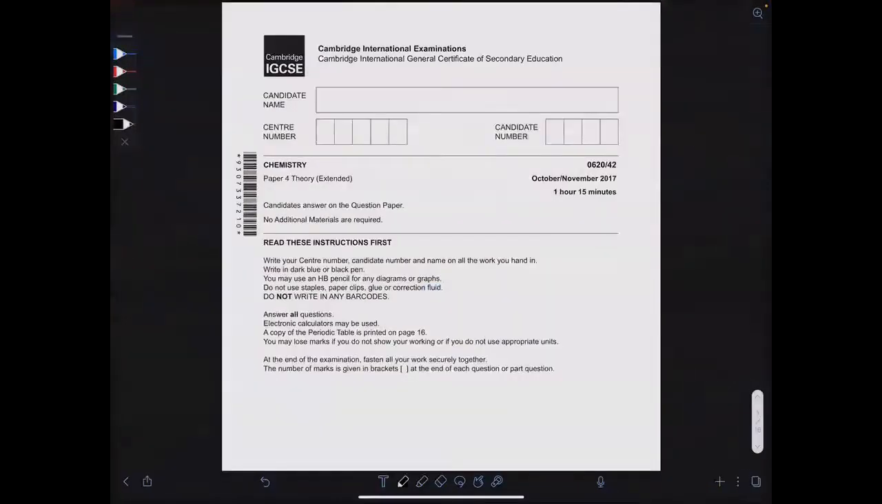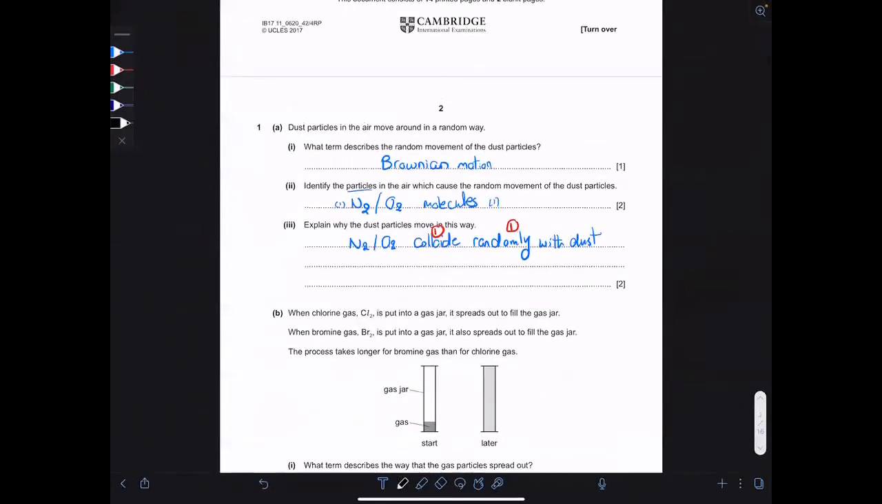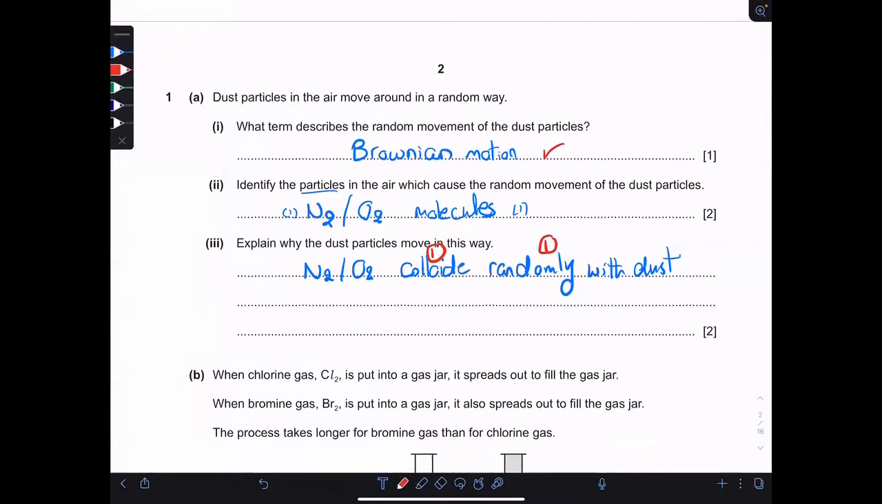November 2017, paper 4, variant 2. Question 1 says dust particles in the air move around in a random way. What term describes the random movement of dust particles? Of course, it is the Brownian motion. It's not diffusion. Diffusion is the movement from high concentration to low concentration.